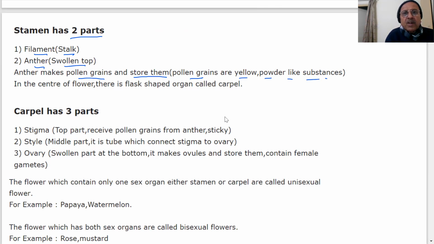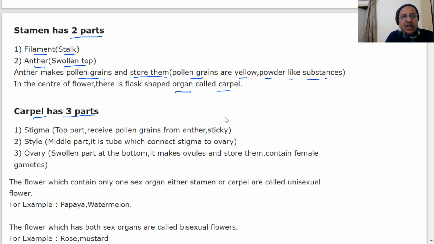In the center of the flower, there is a flask-shaped organ called carpel. If you see the flower, it will look like this in its center. And what is this carpel? It has three parts. One, stigma, the top part, which receives pollen grains from the anther and is sticky. Number two, style, the middle part, a tube which connects stigma to ovary. Third, ovary, the swollen part at the bottom, which makes ovules and stores them, containing female gametes.